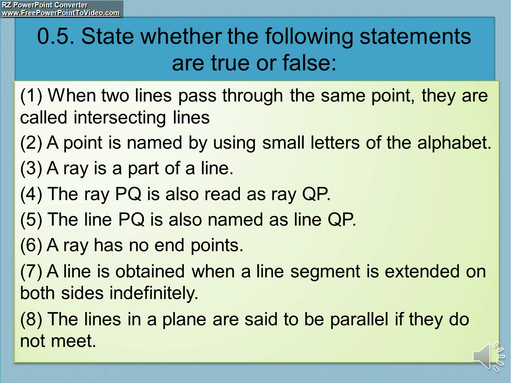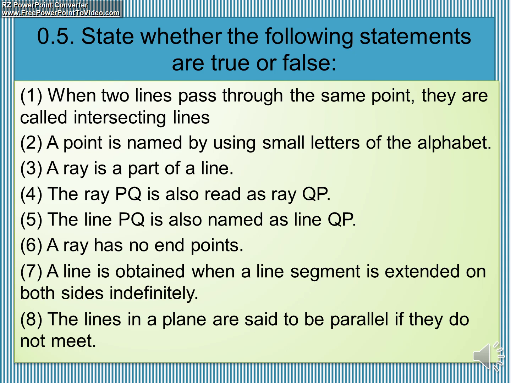State whether the following statements are true or false. When two lines pass through the same point, they are called intersecting lines. The point is named by using small letters of the alphabet. A ray is a part of a line. The ray PQ is also read as ray QP. The line PQ is also named as line QP.